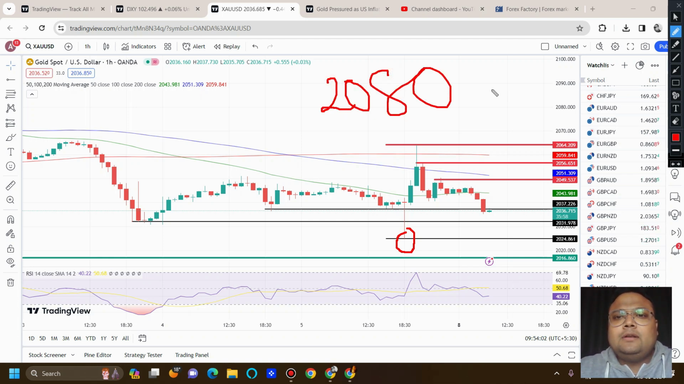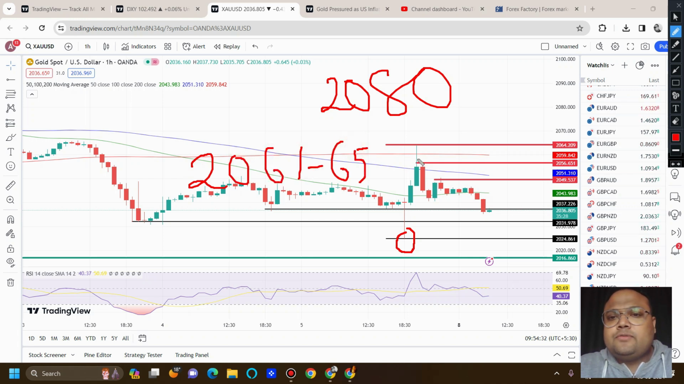The best level is around 2080. It can be 2078 also, 79 also. Keep in mind, these are zones in a market. The levels always work as zones. So if the market goes up, then obviously we can expect 2080 to be resistance. But 2080, 2075, whatever it is, it's far away. So before 2080 we have 2061 to 2065,